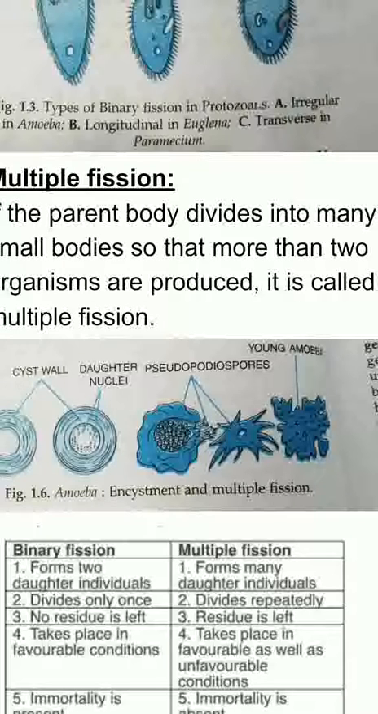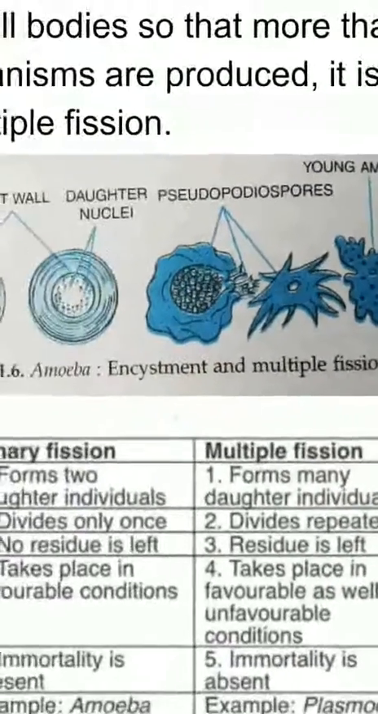That is, when the reproduction occurs, instead of two organisms, many organisms are produced. This is very prevalent in the malaria-causing parasite Plasmodium, where nuclear divisions occur and a small amount of cytoplasm gathers around each of the nuclei, which ultimately develops into new organisms. This process is called multiple fission.